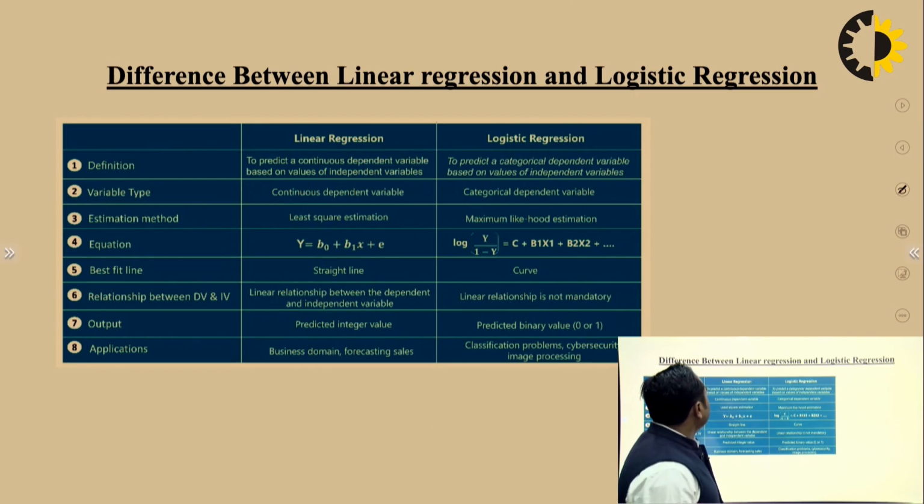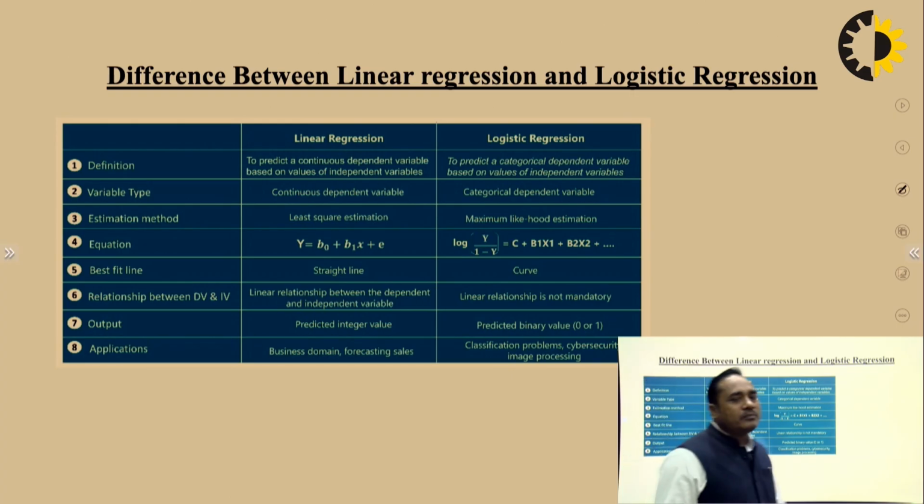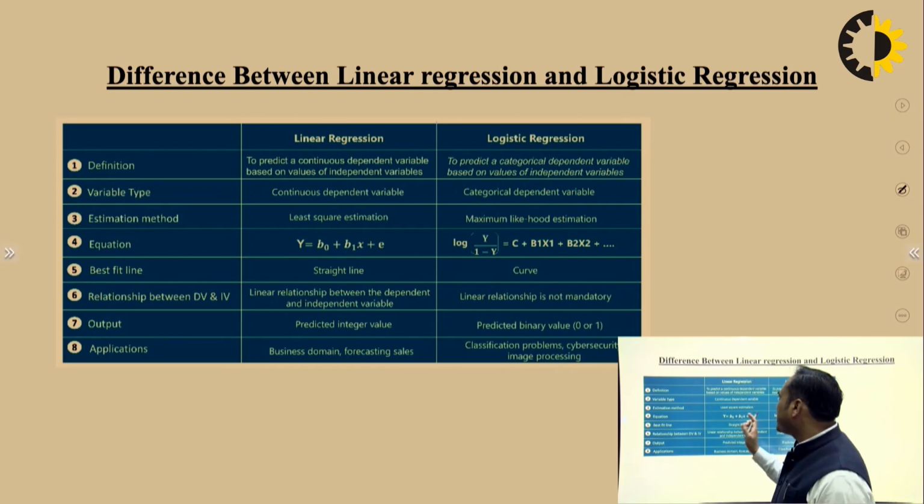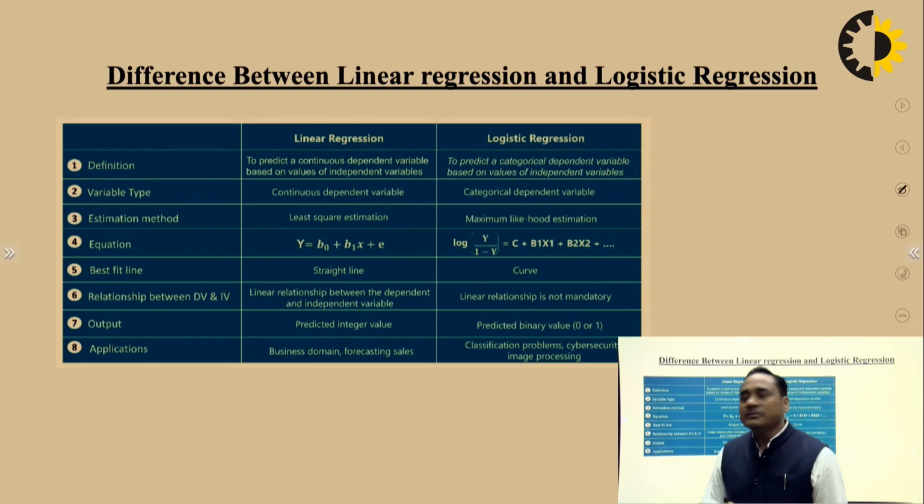So this is the difference between logistic regression and linear regression. In this table you can easily understand how logistic regression is different from linear regression. About the definition: linear regression predicts the continuous dependent variable based on the value of the independent variable, which I have already discussed.